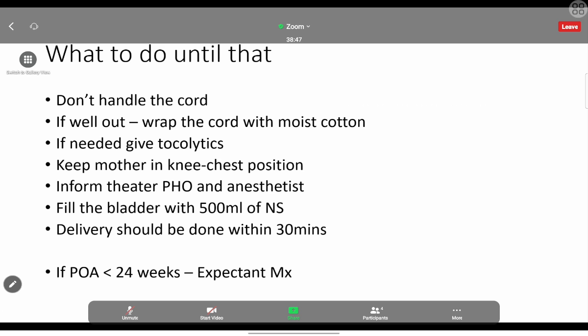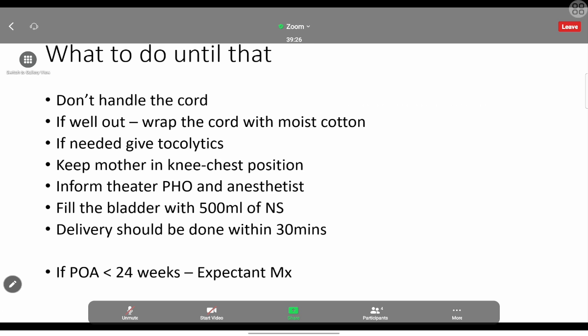After that, we have to put the mother in the knee chest position and inform the theatre, PHO, anesthetics, and we have to immediately bring the mother to the theatre in the knee chest position. No any other position. Until the delivery, we have to keep the mother in the knee chest position, and also we have to put our thumb into the vaginal canal and pull the presenting part upwards towards the uterus. Until the surgeon makes the cut, we should not take the hand out of the vaginal canal. That is the ideal one. So this is what we have to do.